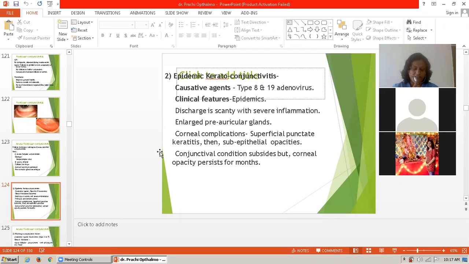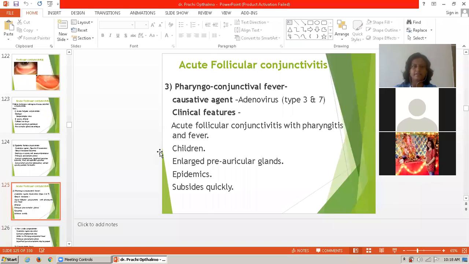Preauricular lymphadenopathy, and corneal opacity may persist for a month. So, this is epidemic keratoconjunctivitis. Then there is acute follicular conjunctivitis, which also includes pharyngoconjunctival fever. In this, the causative agent is adenovirus type 3 and type 7.